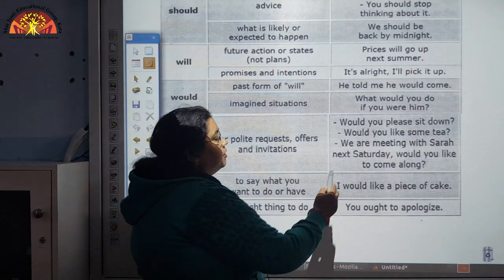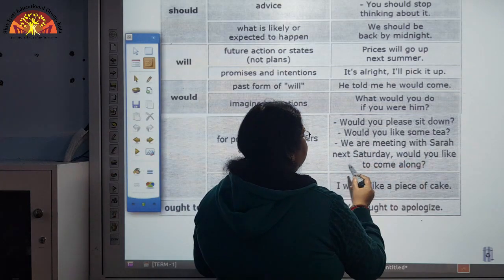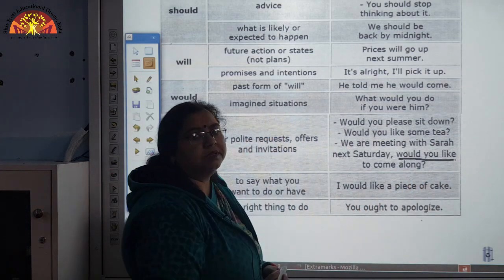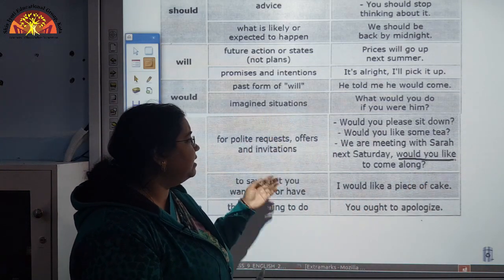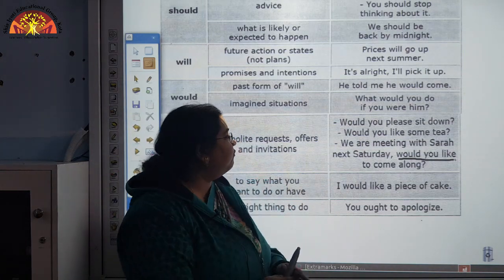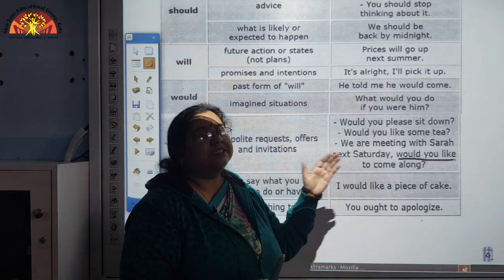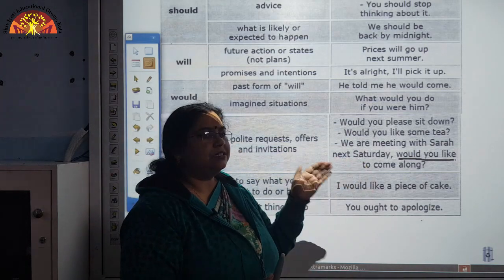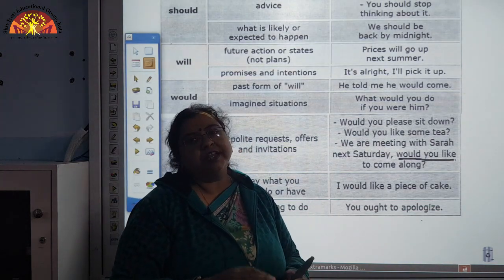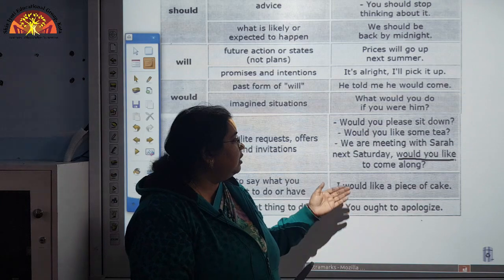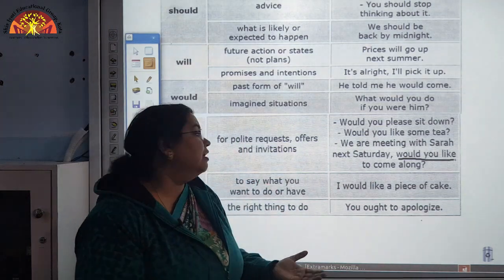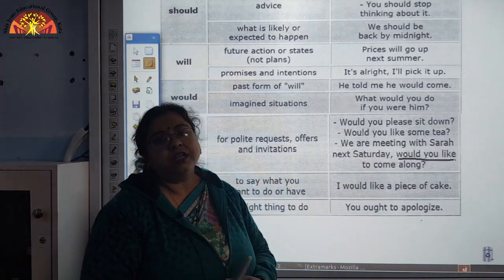Now, another one. We are meeting with Sarah next Saturday. Would you like to come along? So, what has been asked here? An invitation has been given for meeting Sarah next Saturday. So, something has been planned, and for that particular meeting you are being invited. So, to give that invitation we can use the modal would.